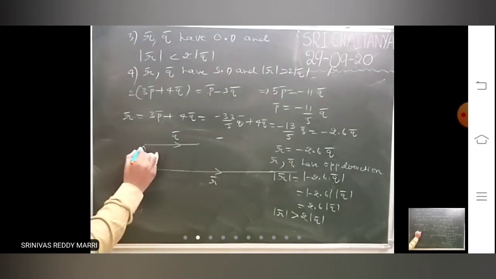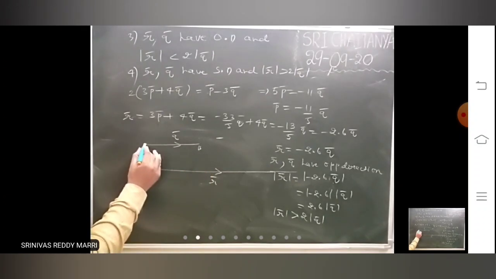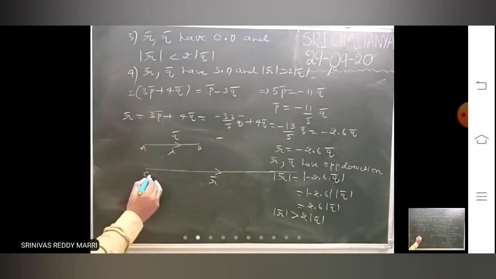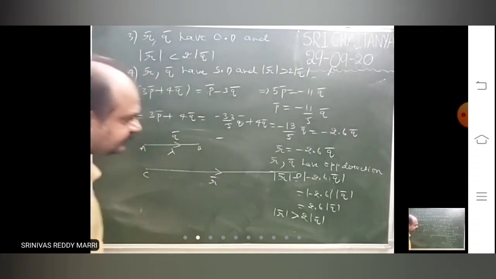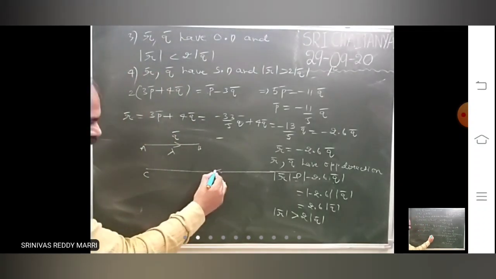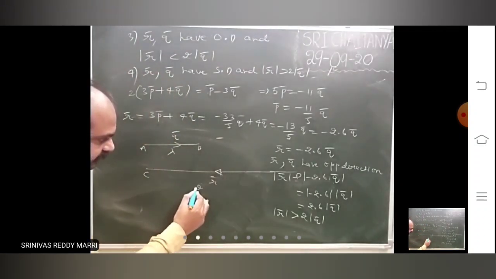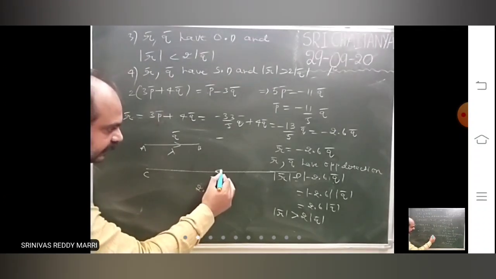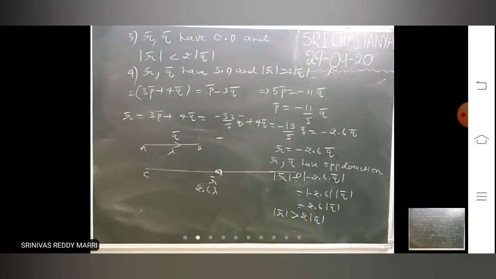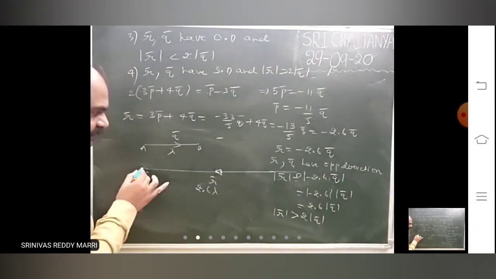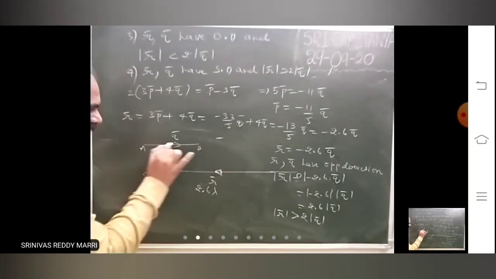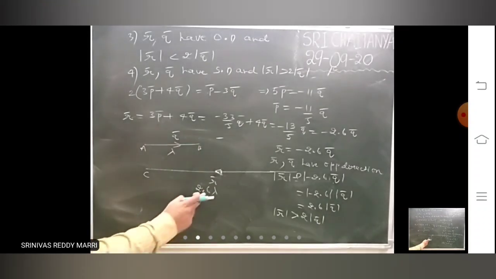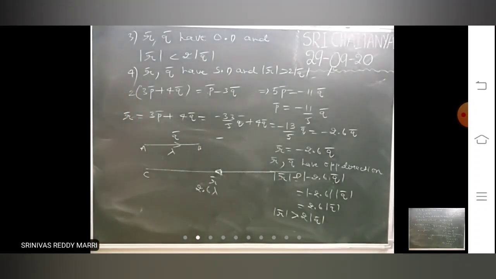If this length is lambda, then let us say this vector is there. This R bar will be like this. This length will be 2.6 lambda and having opposite direction, like this collinear vector space. This DC bar is R bar. If this length is lambda, this length is 2.6 lambda and having opposite direction, like that.